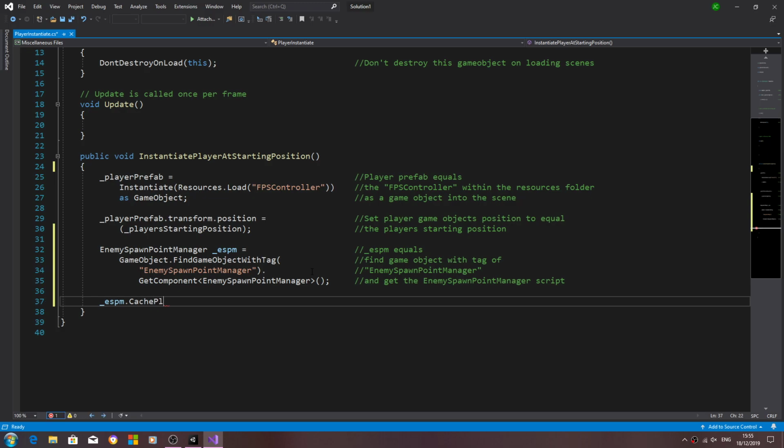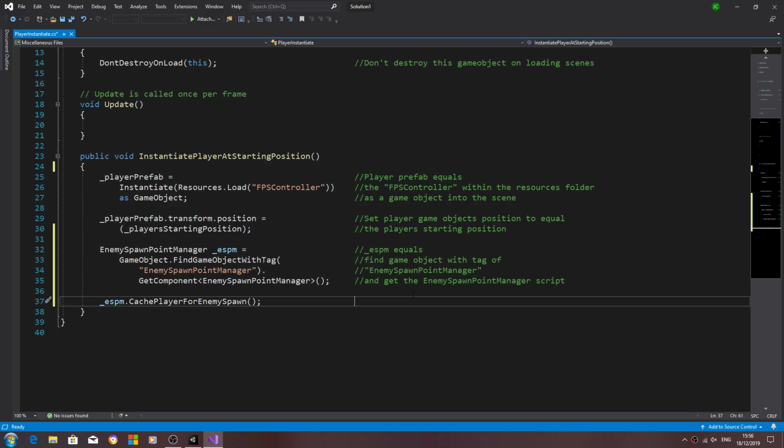and then we'll enter, we'll create a line break, and we're going to say underscore ESPM dot, and we want cache player for enemy spawn. Now this is the function we've obviously just created in our spawn manager script. So this will set up everything we need, this function, in the other script. So we have a reference to the player object, sorry, and then we can use that to tell how far away a player is to an enemy spawn point.